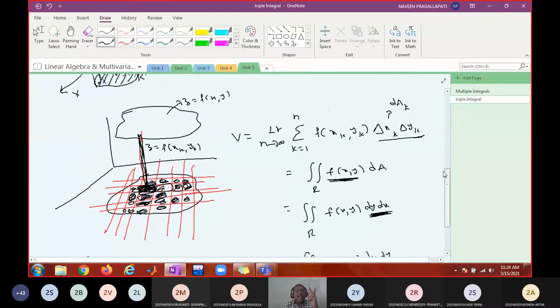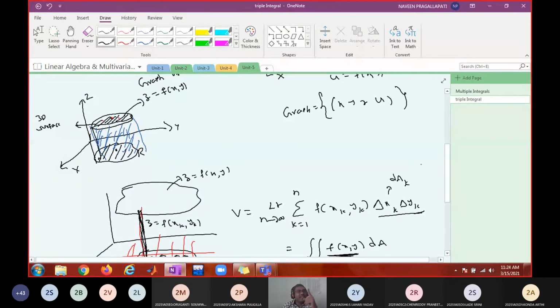So the double integral gives two things. If the function is 1, it gives area. If the function is positive, it gives volume. Is it clear? The same is true for a single integral also, no?